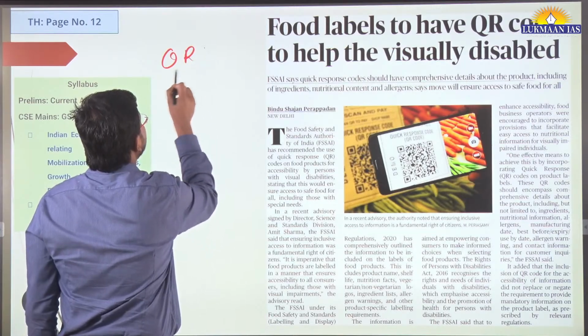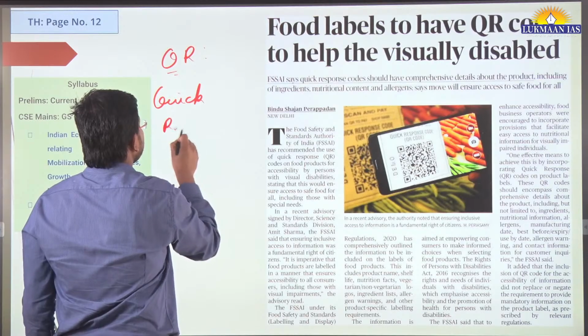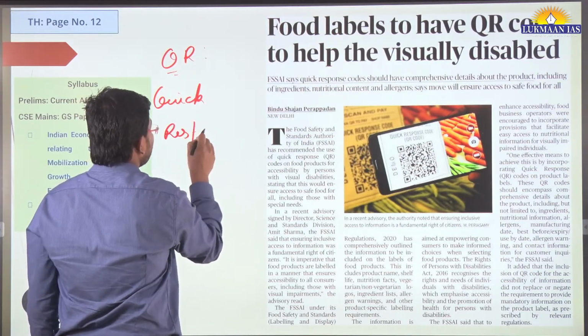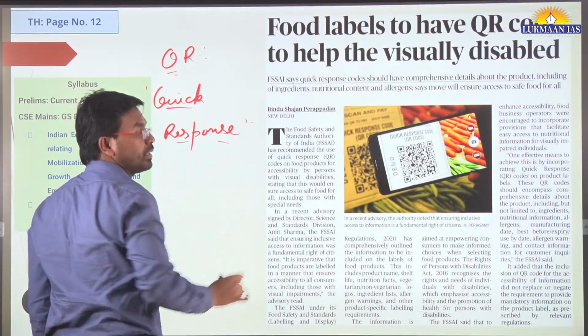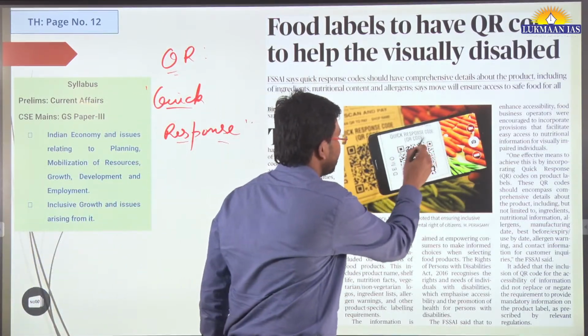QR stands for quick response. Okay, it stands for quick response code. So some of us may not know what the full form of QR is. It means quick response code. So these are the codes.